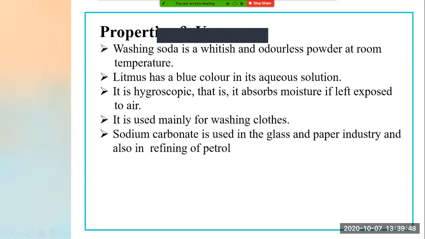I know that you have understood very well about bleaching powder, its properties and uses. Then next we have seen washing soda, its properties, its uses, what the chemical names of these substances are, what their chemical formulas are, and how the reactions take place. All this we have completed today. Now we are proceeding towards the next topic.